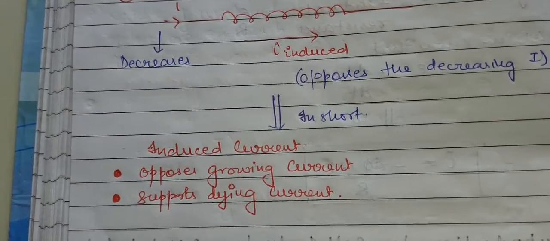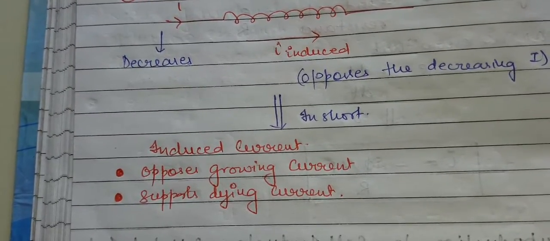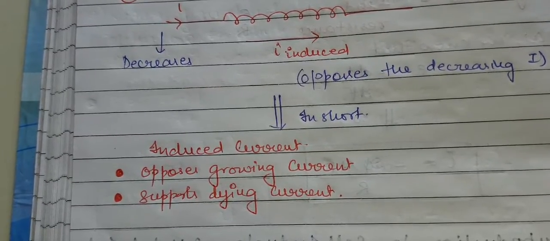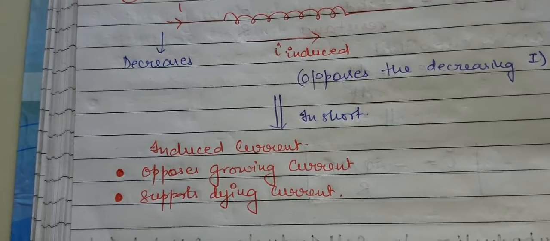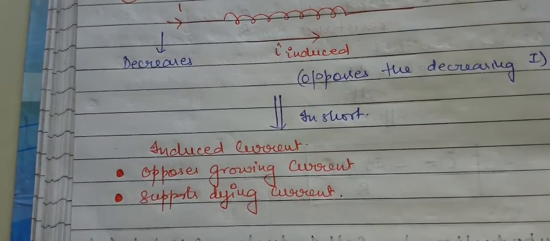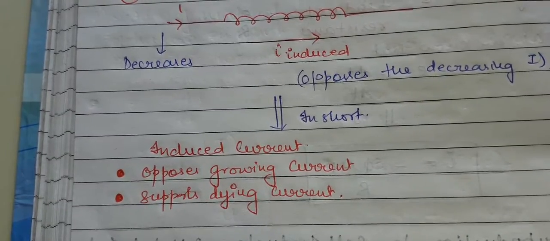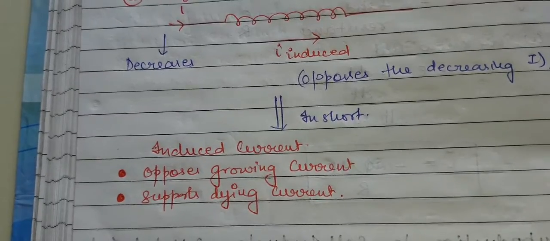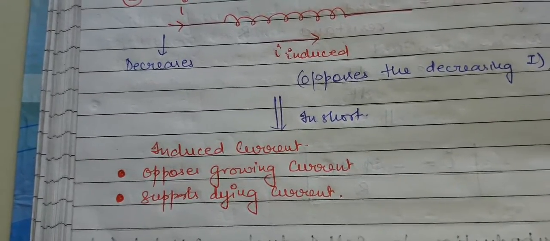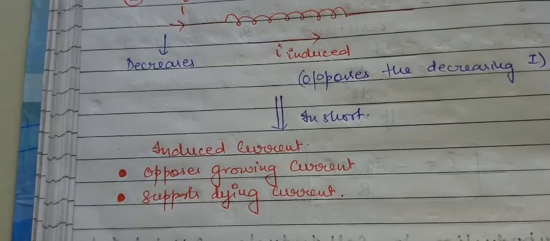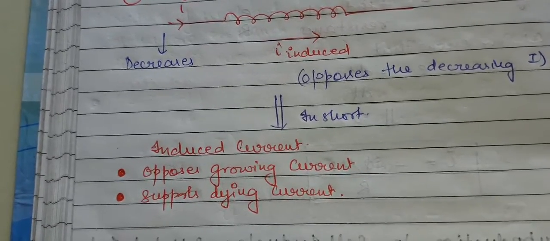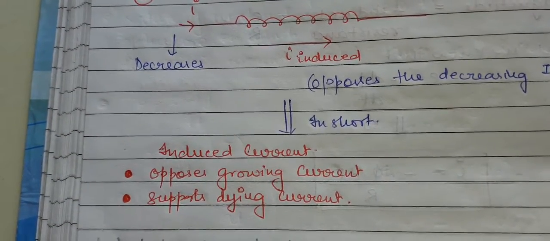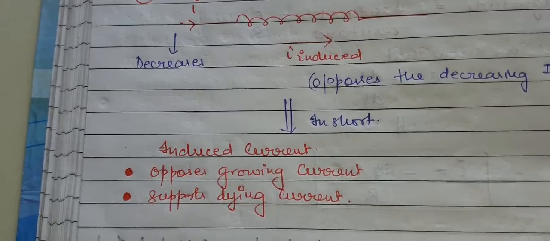It means that if the current I is decreasing, the flux is decreasing, because the current which was flowing was decreasing. So it will try to stop that. In which condition can it stop? It will support the dying current, so that the flux, the magnetic field lines passing through the inductor, which is decreasing, does not change. So the induced current will support the dying current, so that the flux will not change. This is what Lenz observed in the phenomenon of self inductance, and this was his explanation.